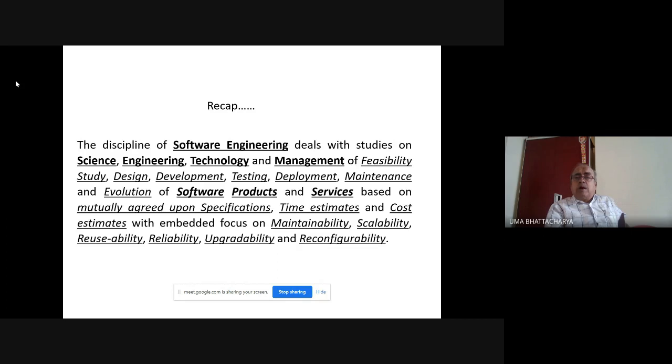And the other part we have also mentioned is that maintainability is generally not used today. Today we say that a software evolves, in the sense that suppose there is a bug in the software, you take care of that. Instead of saying it is maintained, today we say that the software has evolved from version 1.0 to version 1.1 or version 2.0, where the previous bugs have been taken care of.